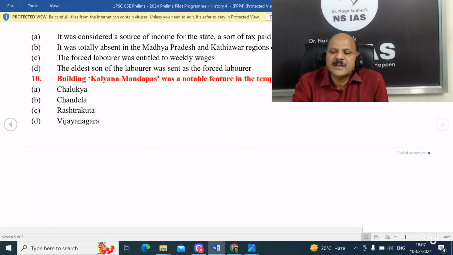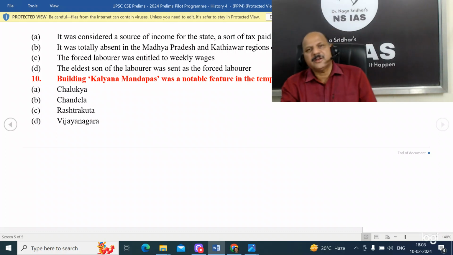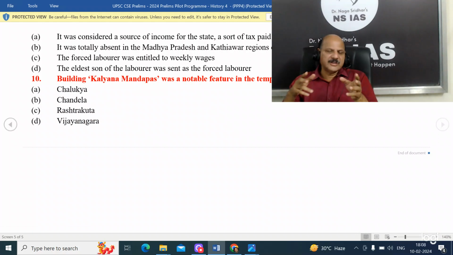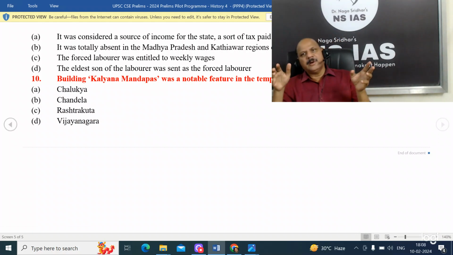Then, Kalyana Mandapa was a notable feature in temple construction in the kingdoms of the Chalukyas, Chandela, Rashtrakuta and Vijayanagara. Vijayanagara Kalyana Mandapa, in fact a separate mandapa, because of the very important aspect of Devadasis. In the Vijayanagara period, mandapas already existed from the Chola times. A separate Kalyana Mandapa was constructed from the Vijayanagara period.